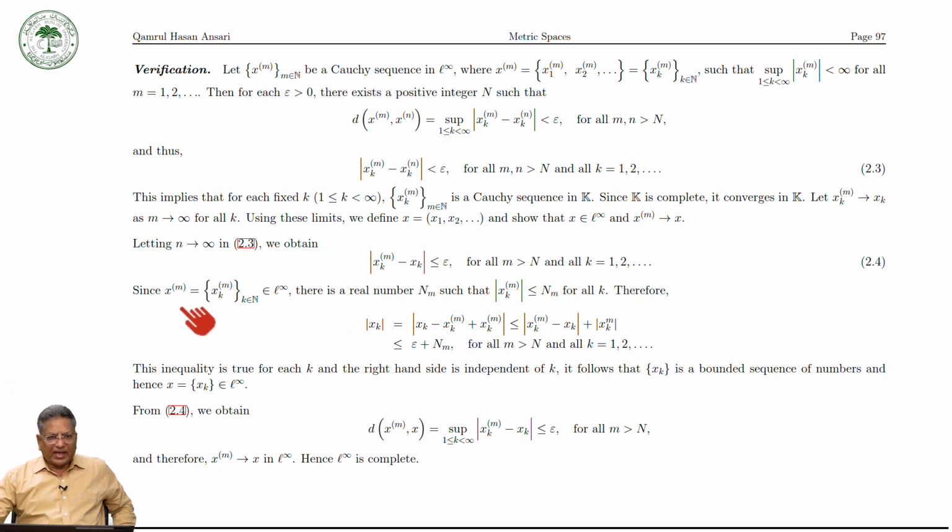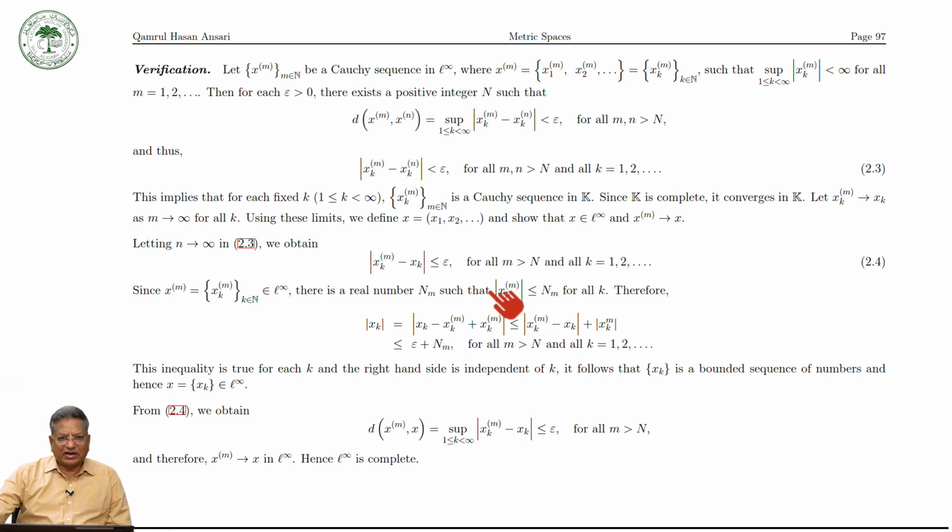Now since x^(m) is a sequence in L infinity, there is a real number M such that the terms of this are less than or equal to M_m for all k, and therefore we can write mod of x_k, you can add this term and subtract this term, and then you use the triangular inequality, we will get this one.